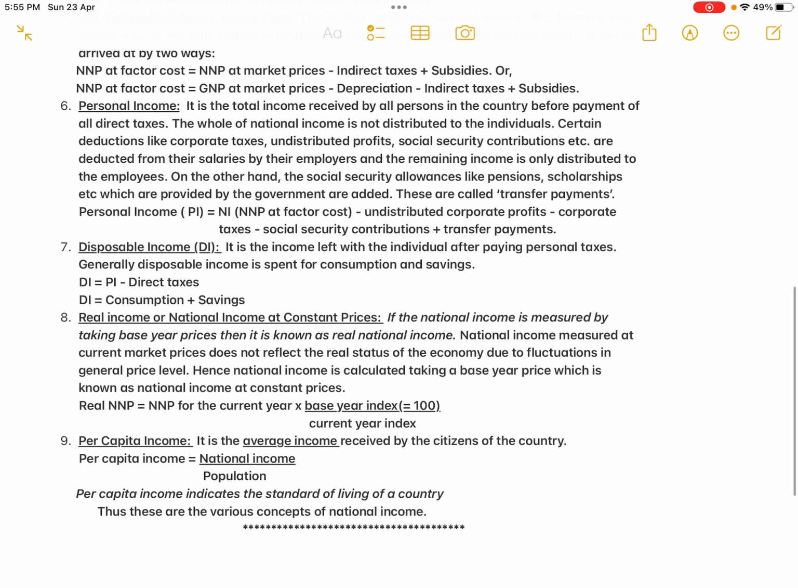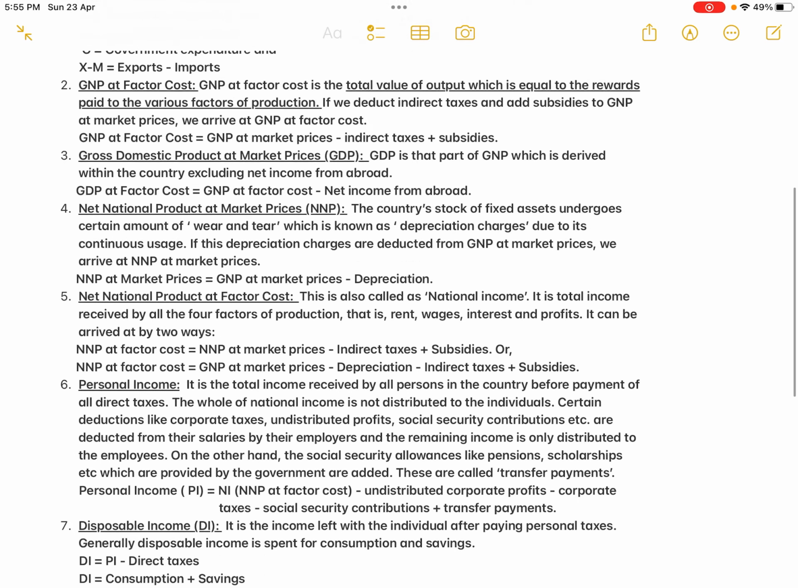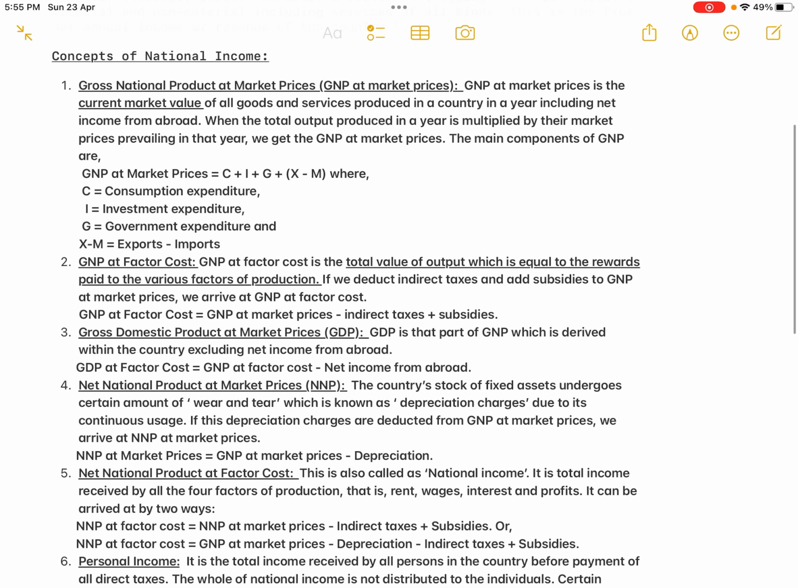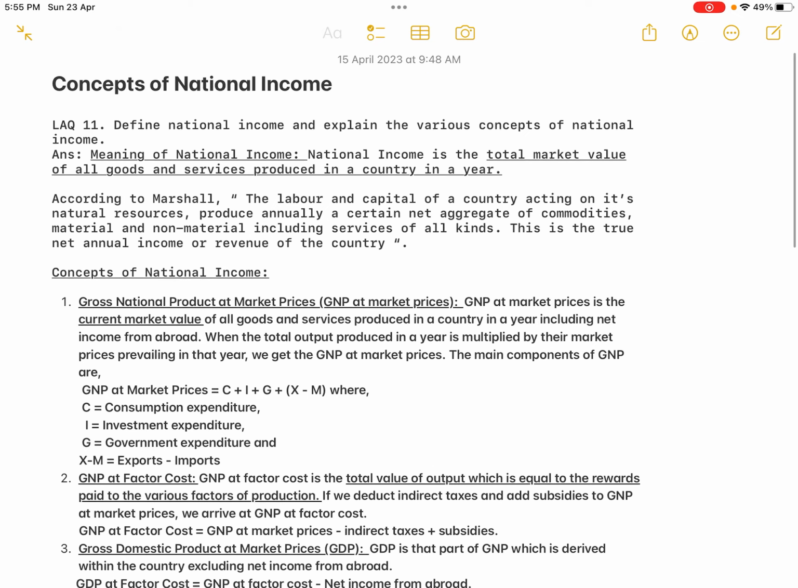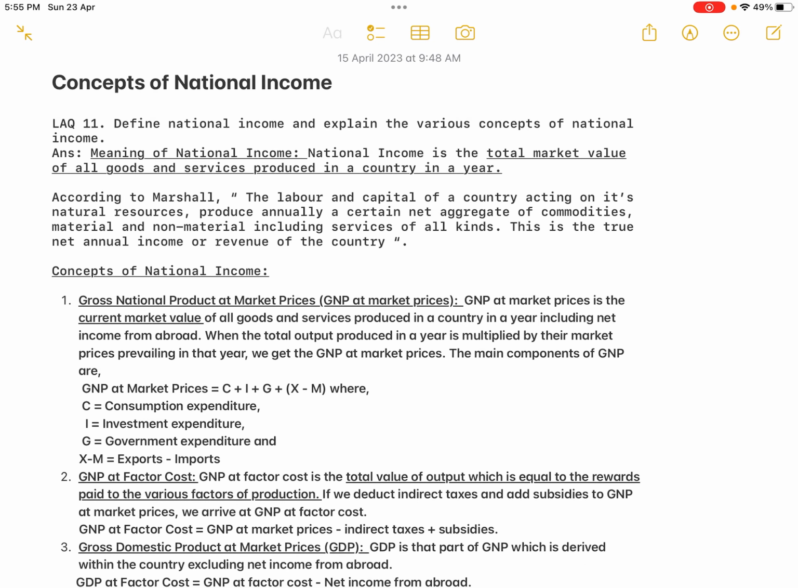Once again, go through the explanation also. I mentioned certain points. What are the differences between market prices and factor cost? What is the difference between gross product and net product? What is the difference between national product and domestic product? If you know those three, then the rest of the things will be easy for you.